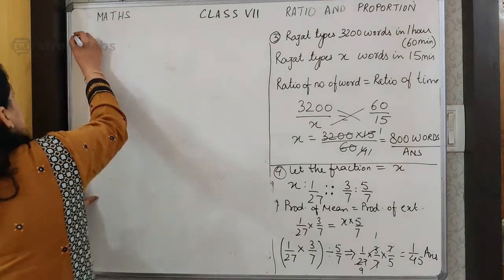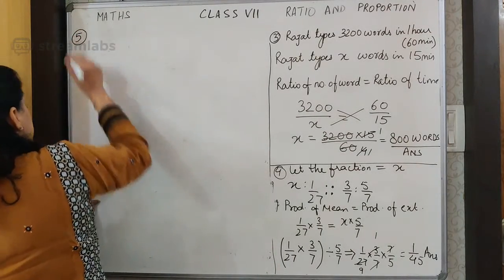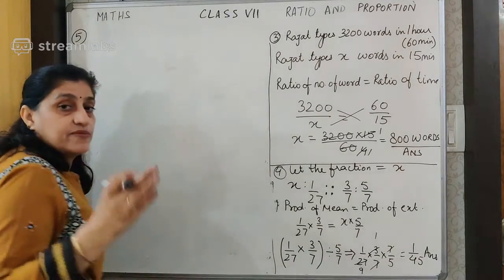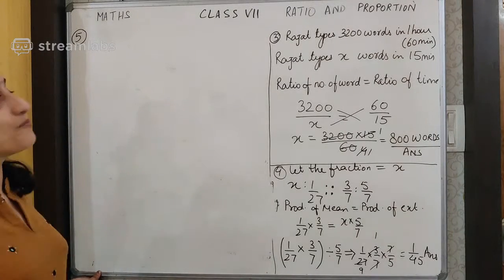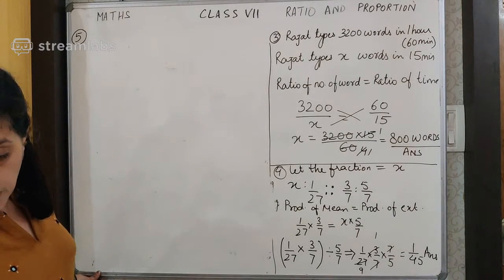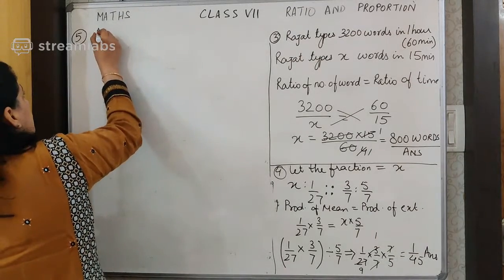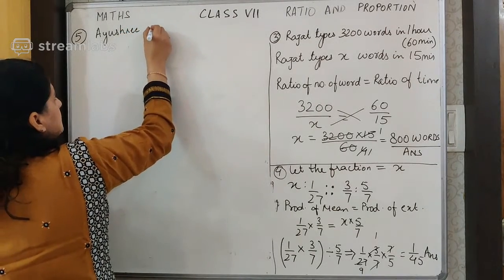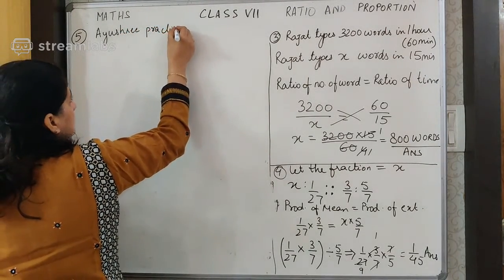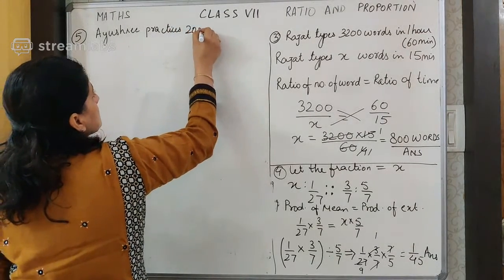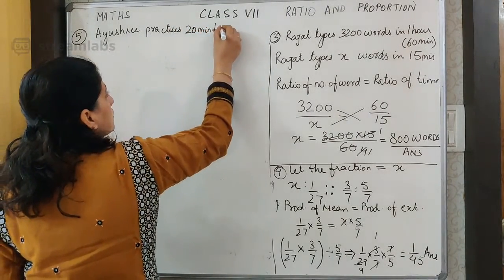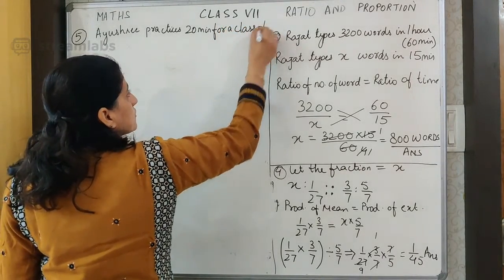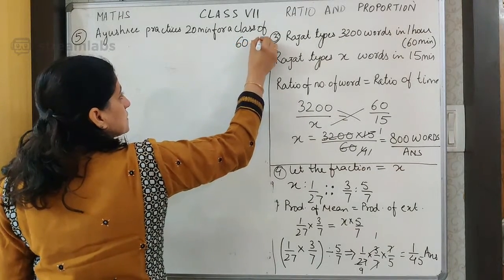So first we will write the statement. I hope you will be able to do it, and you may find the answer maybe before me. If you have been attentive, you can find the answer before me as well. So the first one is, Ayushri practices 20 minutes for a class of 60 minutes.